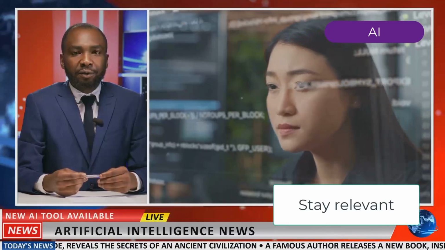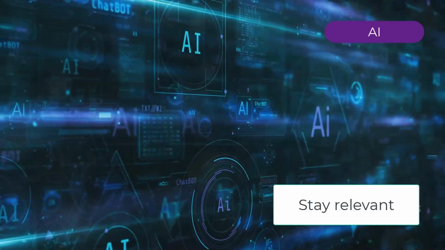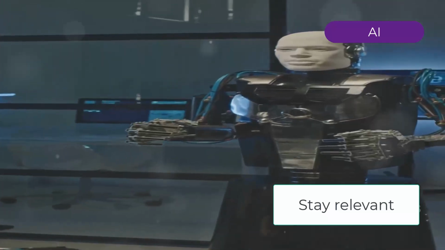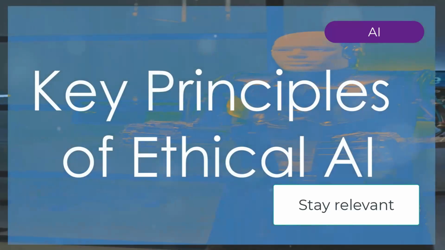Ethical AI refers to the development and use of artificial intelligence systems in ways that align with moral principles and values. The goal is to ensure that AI benefits humanity and operates in a manner that is fair, transparent, and accountable. Key principles of ethical AI.